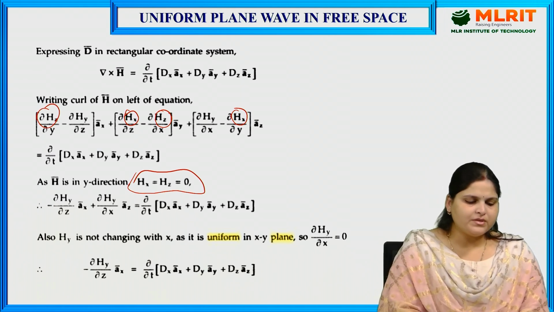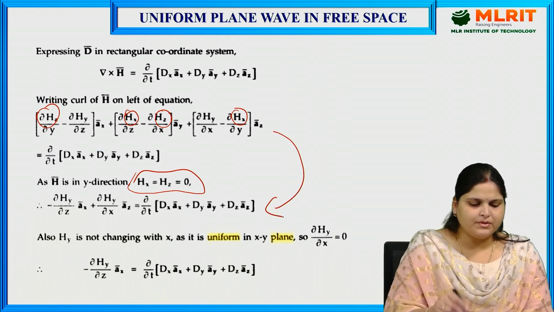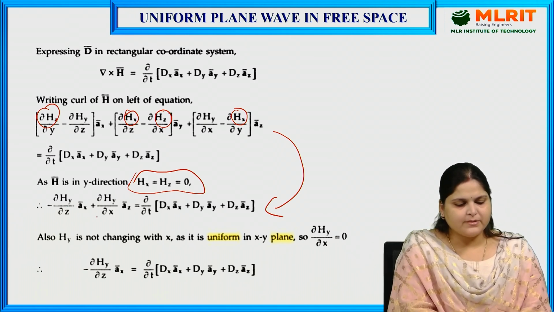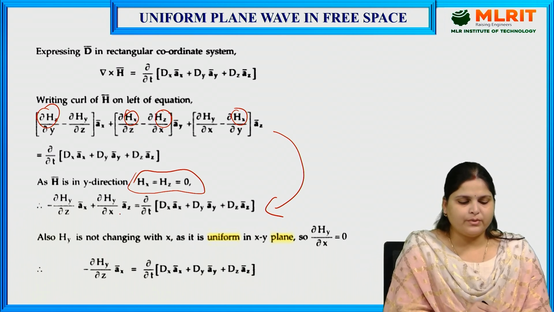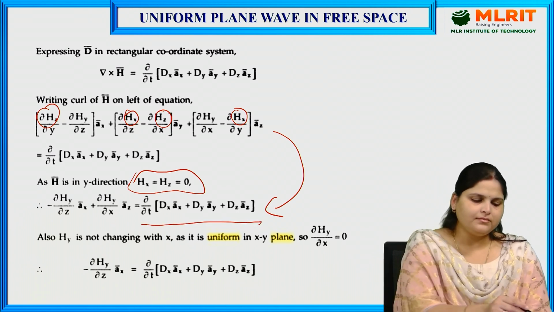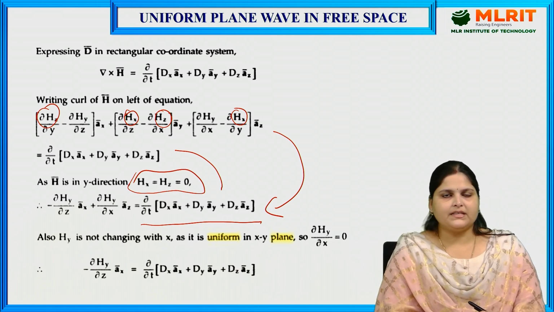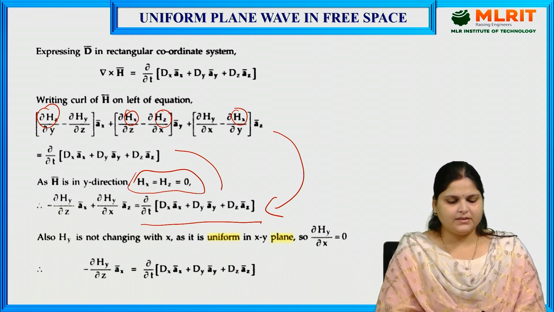So when they become 0, this equation becomes minus dou Hy by dou z ax plus dou Hy by dou x az is equal to this term as it is, dou by dou t of Dx ax plus Dy ay plus Dz az.